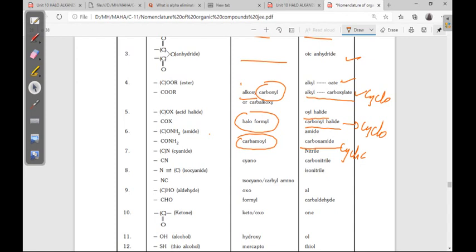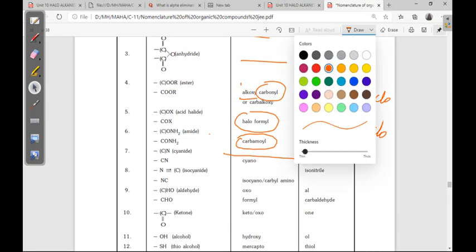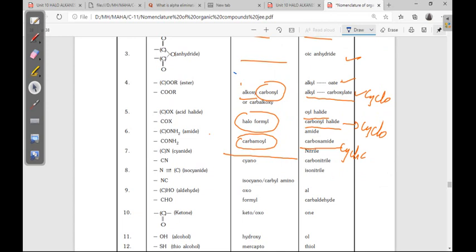So like this, for cyanide, nitrile, already we learned this. Next cyanide as a substituent name is cyano, the prefix. But in cyclic compound carbonitrile. Then for isocyanide, isonitrile, prefix isocyano.